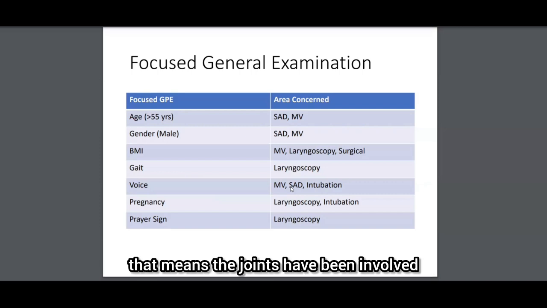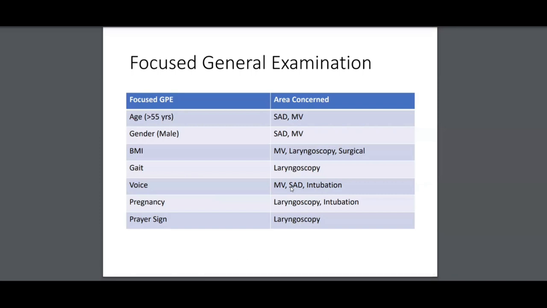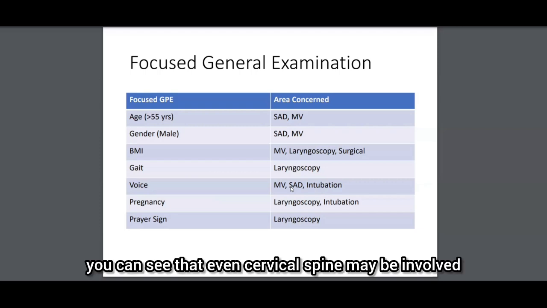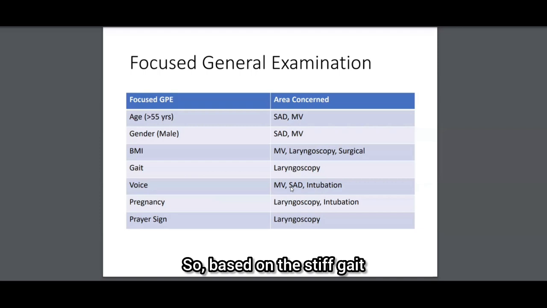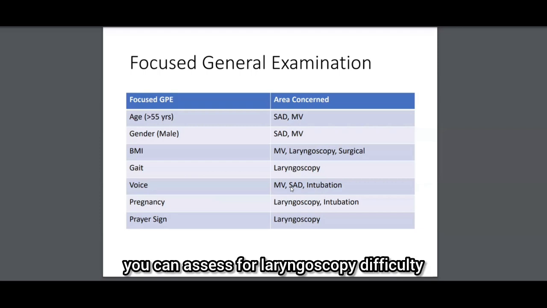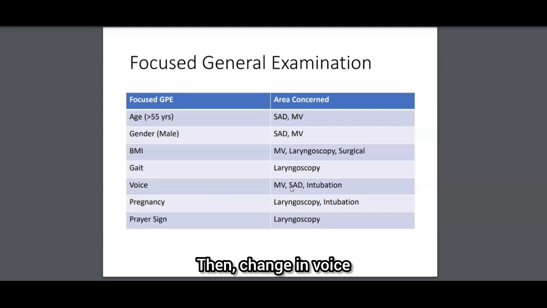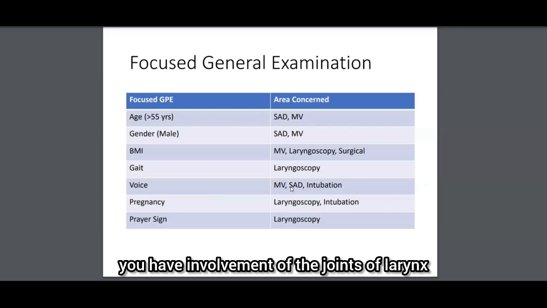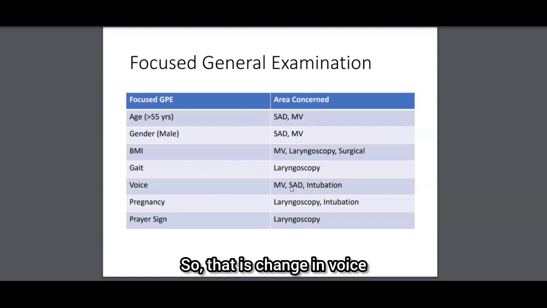Then in the gait, if the patient is moving very slowly because of pain in the knees or the hip, that means the joints have been involved. There are diseases like rheumatoid arthritis where the gait is involved, and even the cervical spine may be involved. So based on a stiff gait, you can assess for laryngoscopy difficulty. Then a change in voice, because in rheumatoid arthritis you have involvement of the joints of the larynx, so there is a change in voice. There will be difficulty in these things.